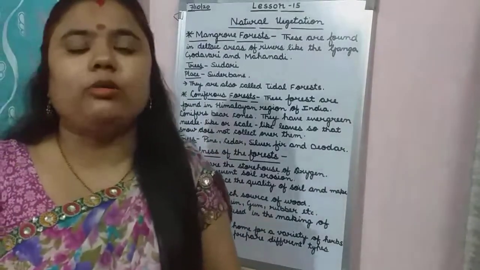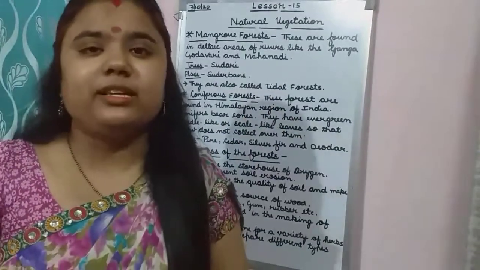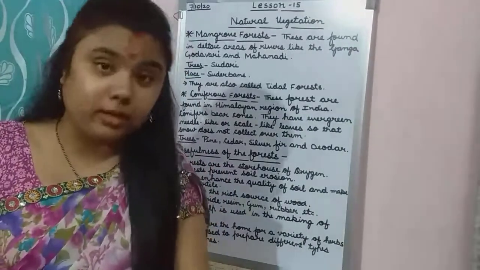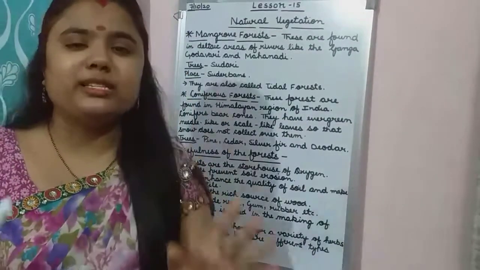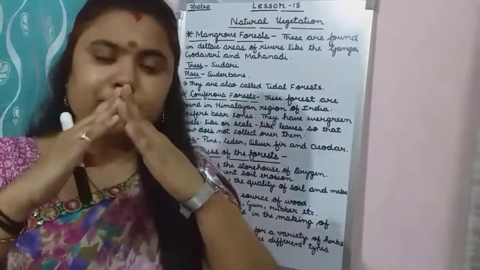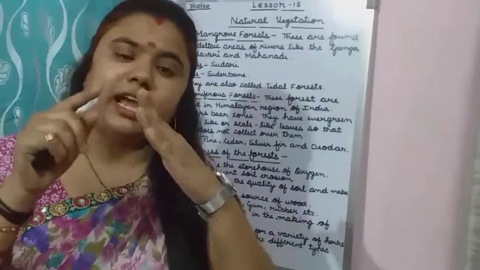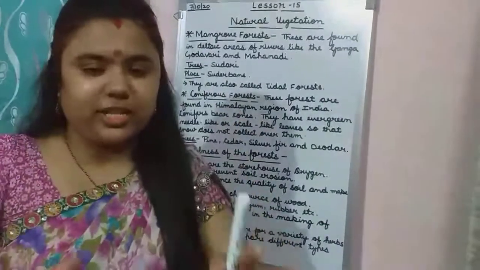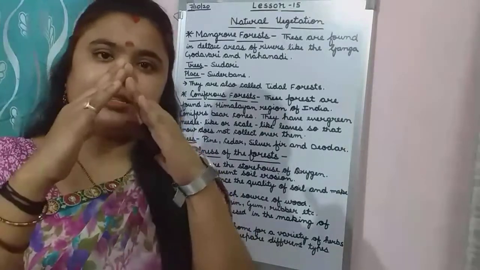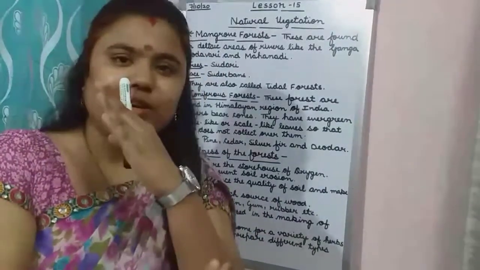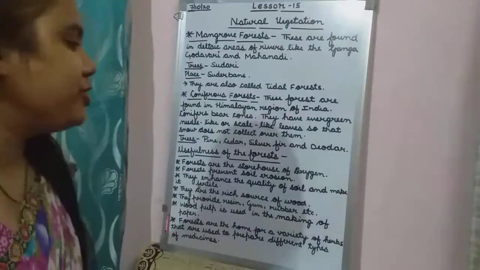You know, in the mountains there is snowfall, and some regions in the mountains have snowfall throughout the year. It is always snowing there. So that is why they are cone in shape, and their leaves are also needle-like. When the snow falls on them, they shed the snow. Because they are cone in shape, the snow slides down like this. That is why they are cone in shape.